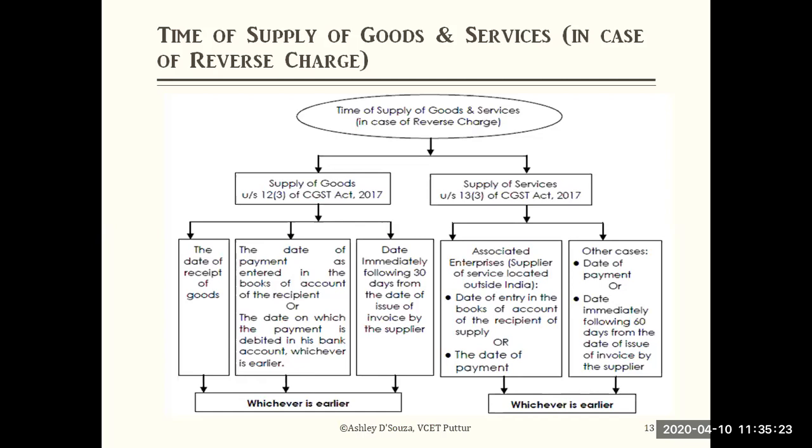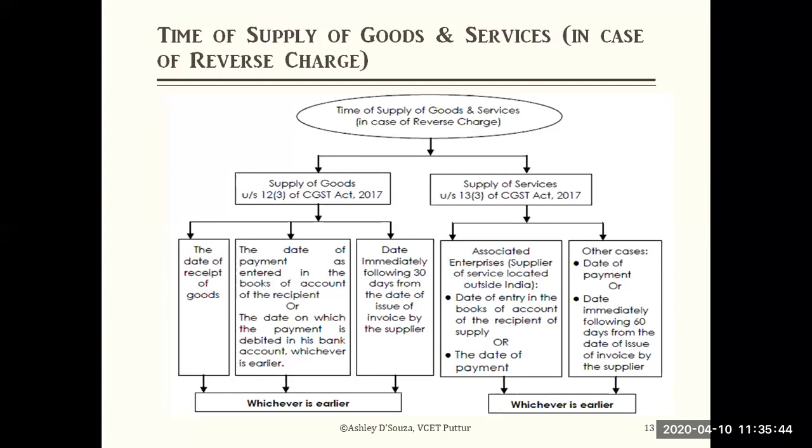The date on which the recipient recorded in his account the supply which he has received, or the date of payment which he has made, whichever is earlier, that date needs to be considered. Example, a supplier supplied the goods and I am the recipient, I have received it.